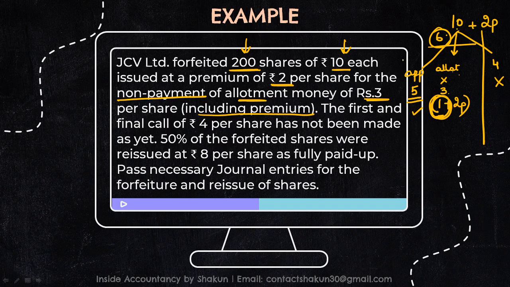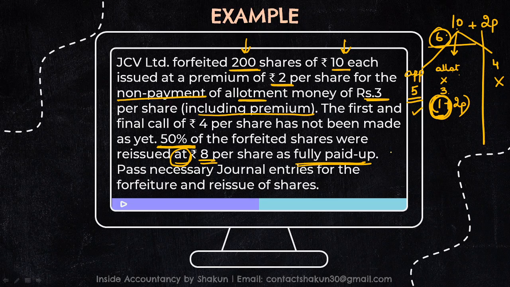50%, I'll explain this once again. 50% of the forfeited shares were reissued. 50% means all the forfeited shares are not reissued. So 50% are reissued at 8 per share. I told you, at means this is the value of issue, as fully paid up. Fully paid up means at the face value.